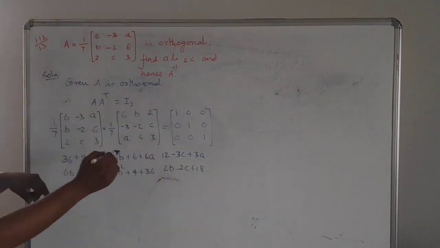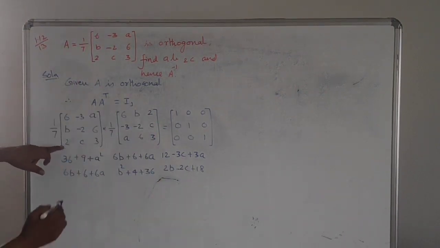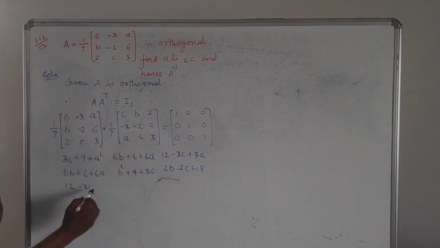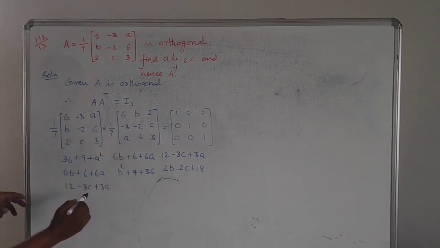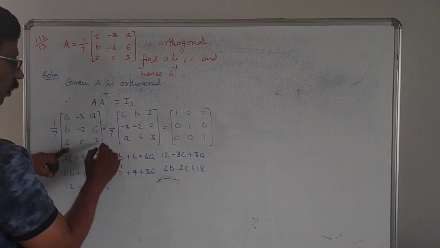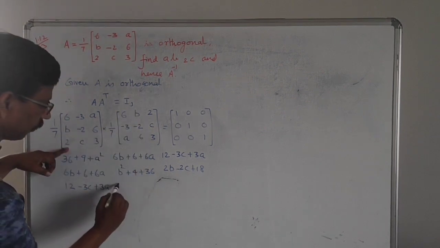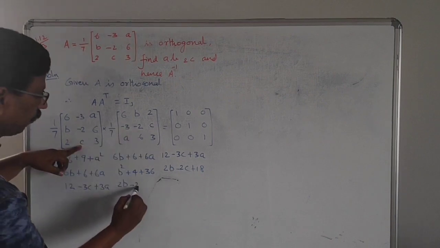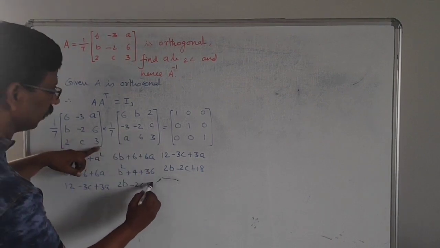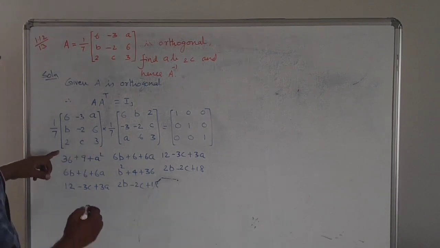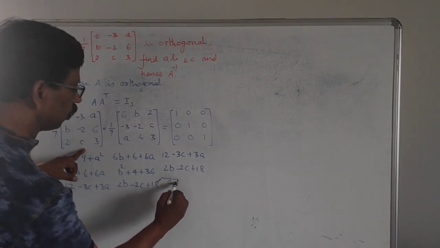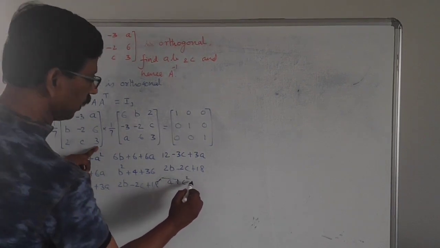Then third row, first column: 12, minus 3c, plus 3a. Then third row, second column: 2b, minus 2c, plus 18. Then third row, third column: 4 plus c square, plus 9.